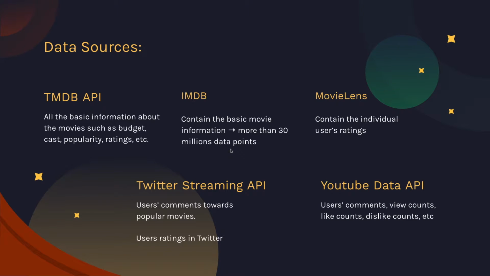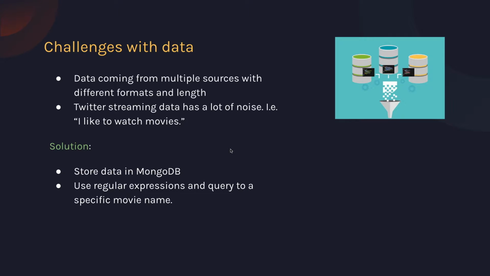Our project uses data from multiple sources, such as the movie database, IMDb, MovieLens, and also some streaming data from Twitter and YouTube. With regard to our project, we have many challenges that we need to overcome. The first one is the challenge with data. Because our data is coming from multiple sources, they have different formats and lengths. And also streaming data, such as Twitter, contains a lot of noise.